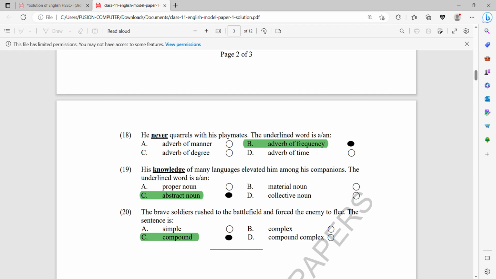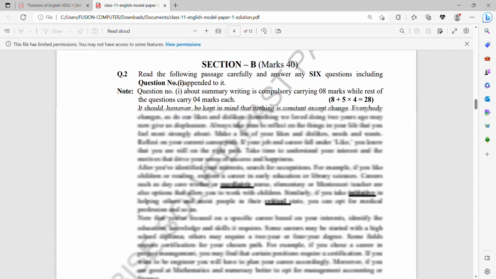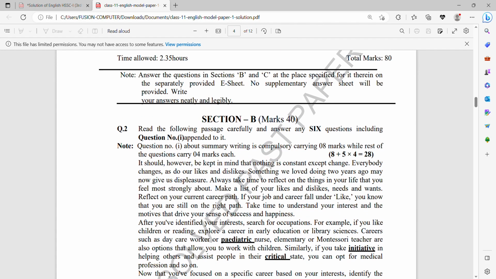Number 20, the brave soldier rushed to the battlefield and forced the enemy to flee. Is the sentence simple, compound, or complex? How do you identify? Come to the sentence: the brave soldier rushed to the battlefield, and forced the enemy to flee. So it is a compound sentence that conjoins two sentences together. So your objective paper ends here. Let's move to the subjective part of the paper.